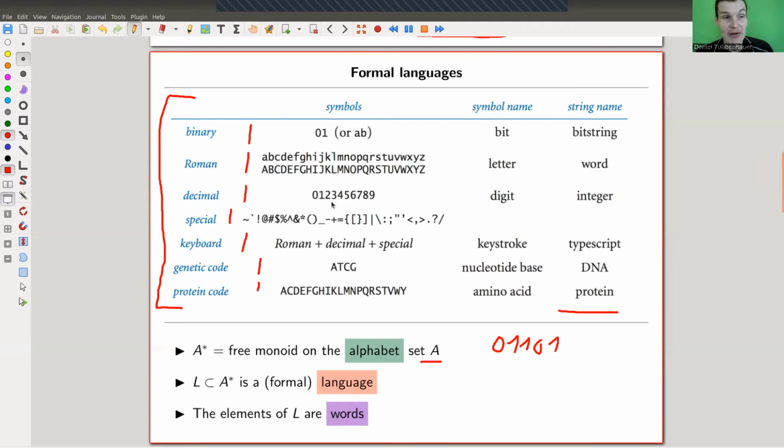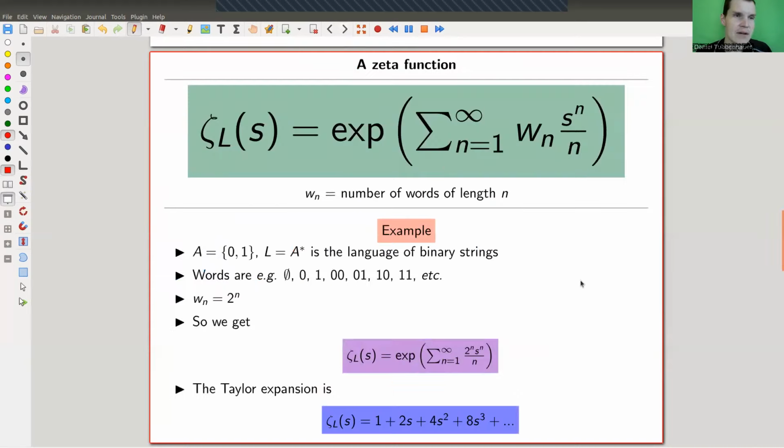So languages are very important everywhere, basically, but they originate in computer science: binary language, or whatever kind of language you have in mind. But as you can see here, they're not restricted to mathematics or computer science. DNA, you could think of it as a language, which is a pretty cool idea, actually. And apparently protein codes, you can think of as a language as well. So here you go, examples of languages, which are kind of real-world examples, if you call DNA a real-world example, of course. And you can define a zeta function for those languages,